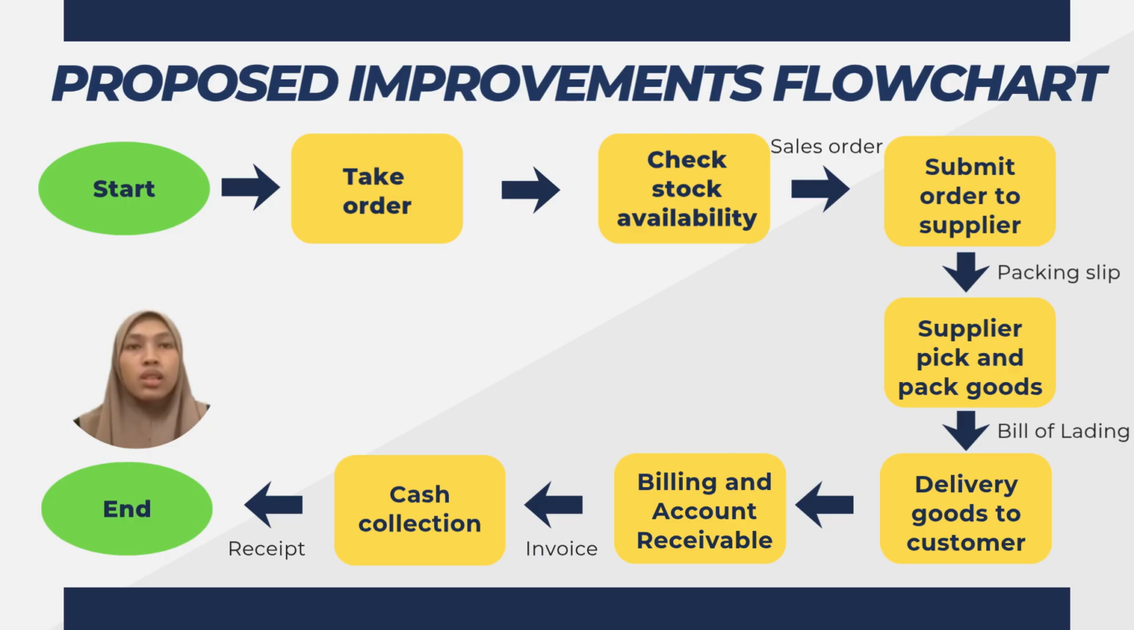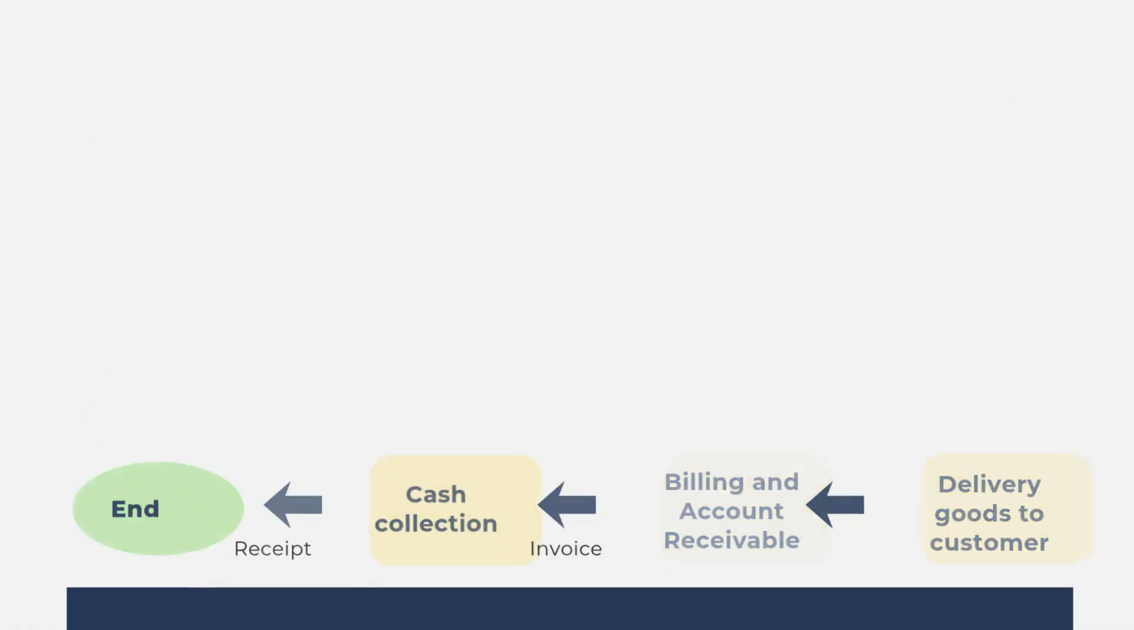In conclusion, this improved flow helps streamline the order fulfillment process by checking stock availability before placing supplier orders, reducing unnecessary inventory holding, speeding up deliveries, and improving cash collection. As a result, the company can operate more efficiently while providing better service to customers.